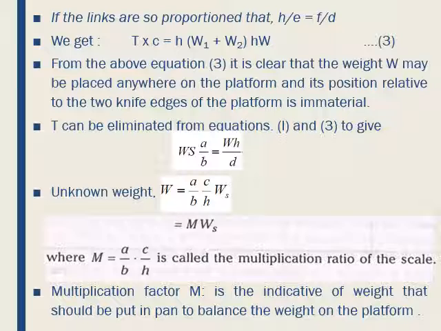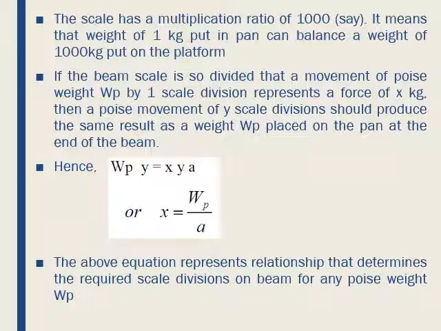Further, suppose the scale has a multiplication ratio of 1000. It means that 1 kg put in the pan can balance a weight of 1000 kg put on the platform.